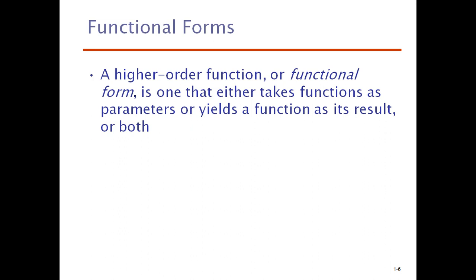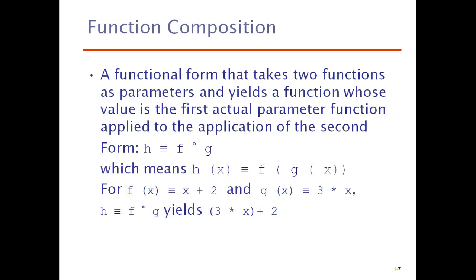In mathematics, you might have seen a function, maybe a simple function or maybe a composite function. A function form that takes two functions as parameters and yields a function whose value is the first actual parameter function applied to the application of the second. For example, in the form h = f ∘ g, which means that h(x) = f(g(x)).